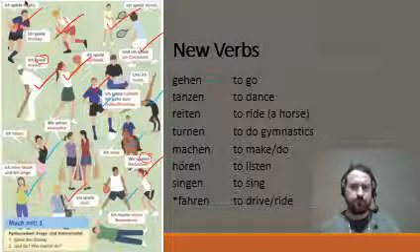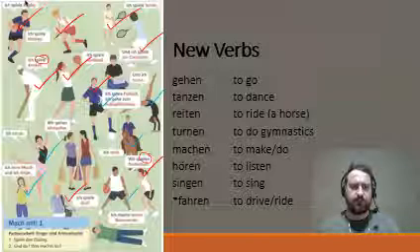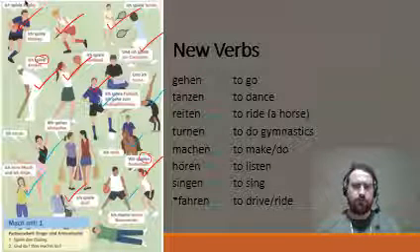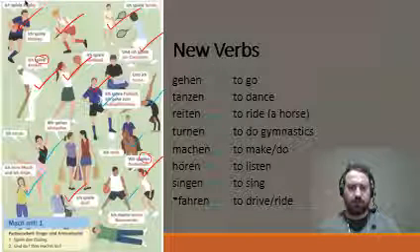So what I'd like you to do is repeat these verbs after me. Gehen. Tanzen, reiten, turnen, machen, hören, singen, and one more that we're going to add on to this list as fahren. So in the end, 1, 2, 3, 4, 5, 6, 7, 8 verbs plus one verb that we've already done before as part of this unit, spielen.